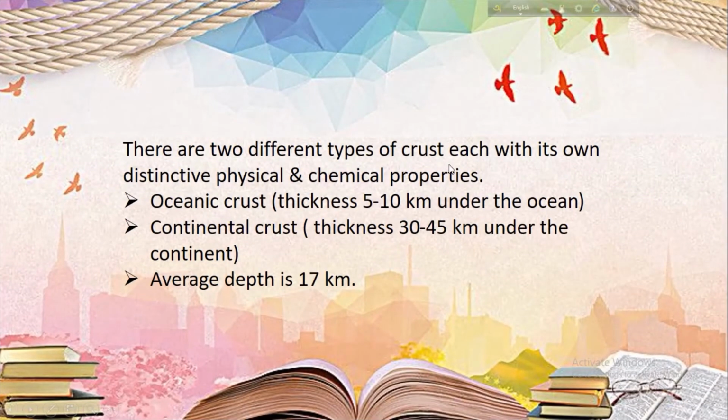There are two different types of crust, each with its own distinctive physical and chemical properties. The oceanic crust has a thickness of 5 to 10 kilometers under the ocean, and the continental crust has a thickness of 30 to 45 kilometers under the continent. Combined, the average depth will be 17 kilometers.